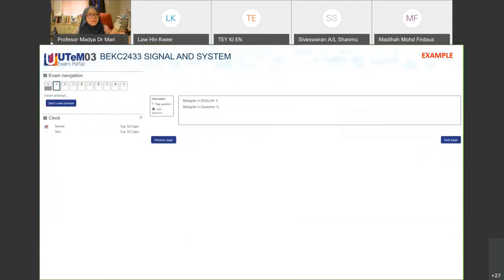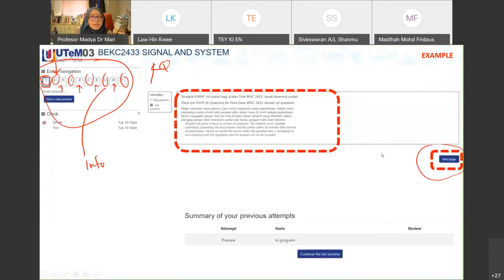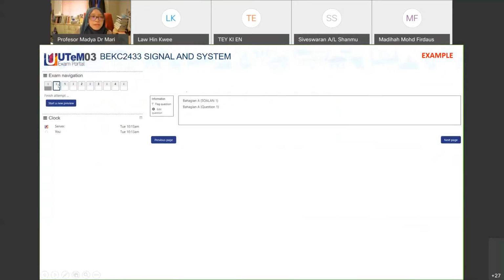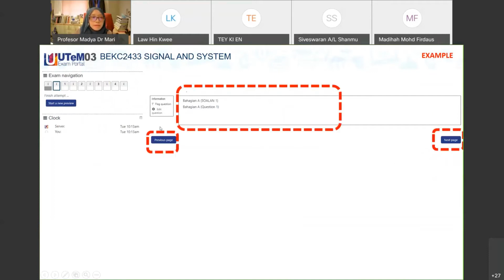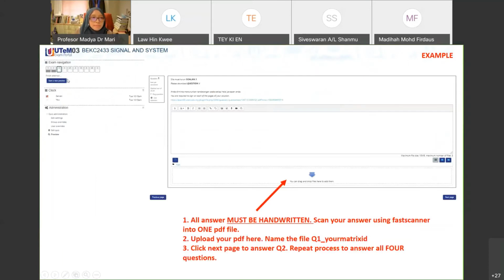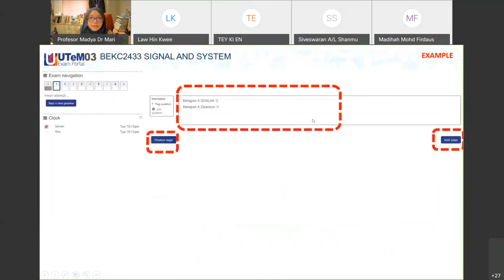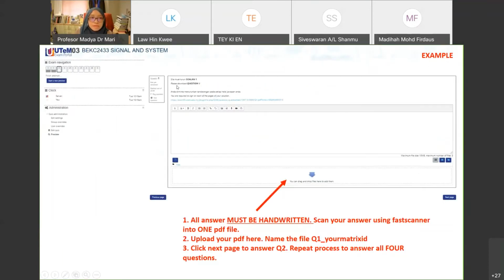This one is an example. If you click on the next page, we go to the next page here, Bahagian A, question 1. If you click next again, you will go to the first question. The first question says please download question 1, and you are required to sign on each page and so on. You download the question, then you answer on A4 paper.